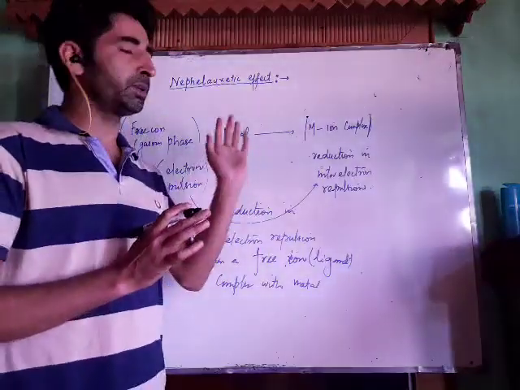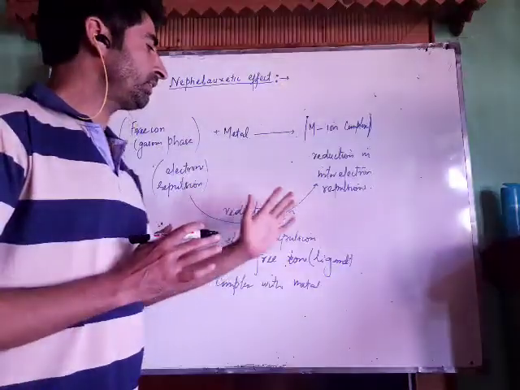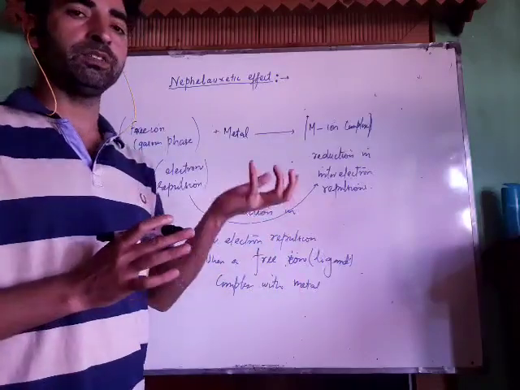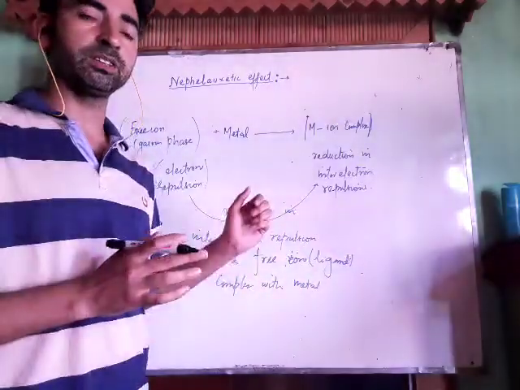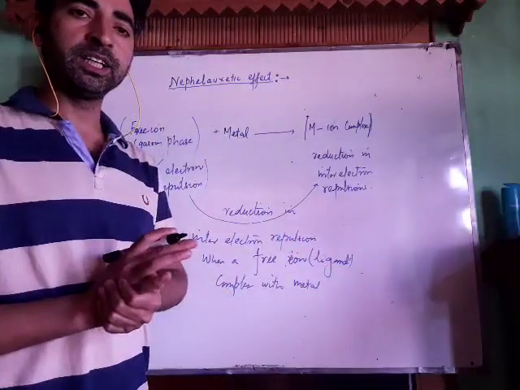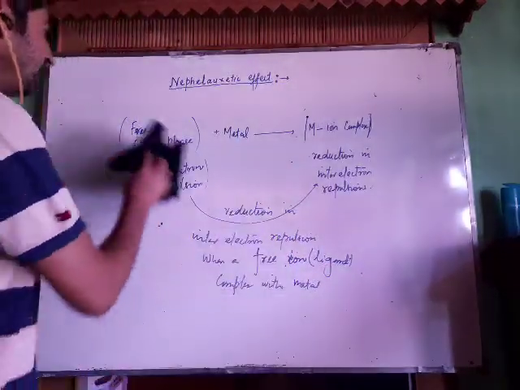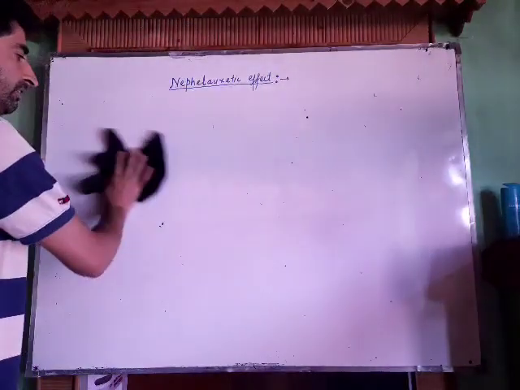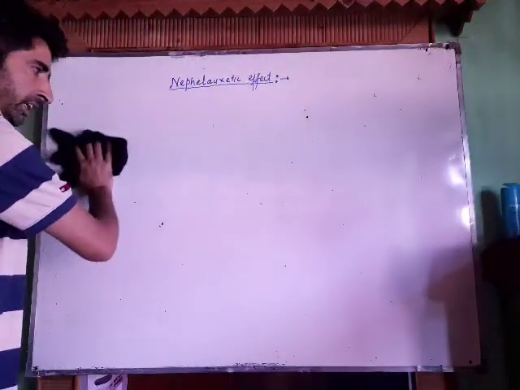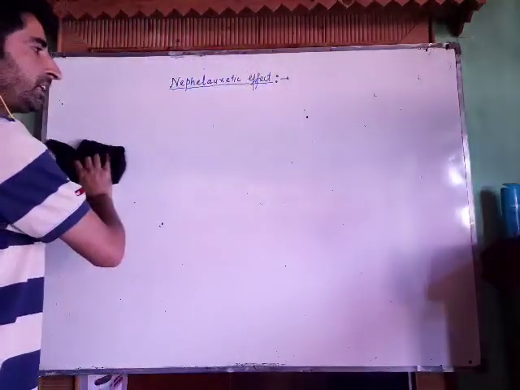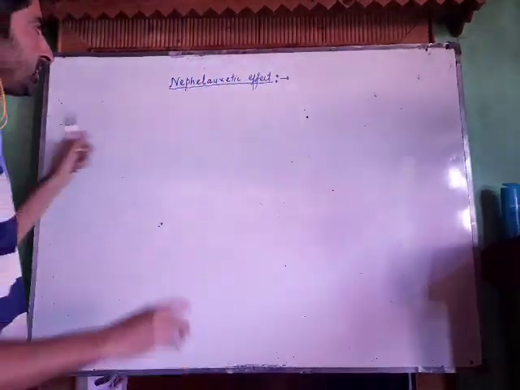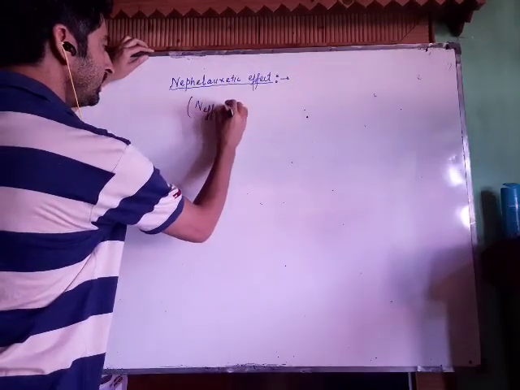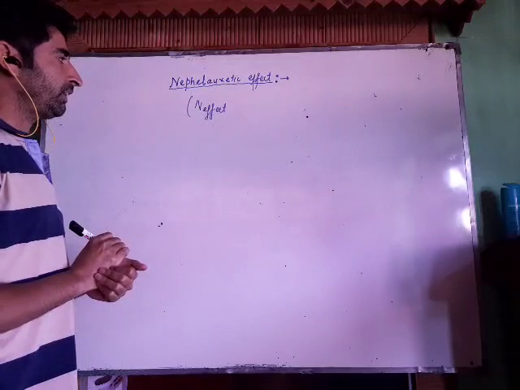But what we have to discuss from the competitive exam point of view is, on what factors does this Nephelauxetic effect depend? How can we determine the percentage of reduction in inter-electronic repulsions? Basically, we are going to discuss that. We have a metal ion and a free ligand in gaseous state, and when they form a complex, there occurs a reduction in inter-electronic repulsions. That reduction is called the Nephelauxetic effect, or simply we will write it as N effect.